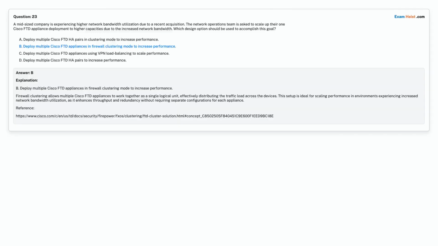Correct answer is option B. Deploy multiple Cisco FTD appliances in firewall clustering mode to increase performance.